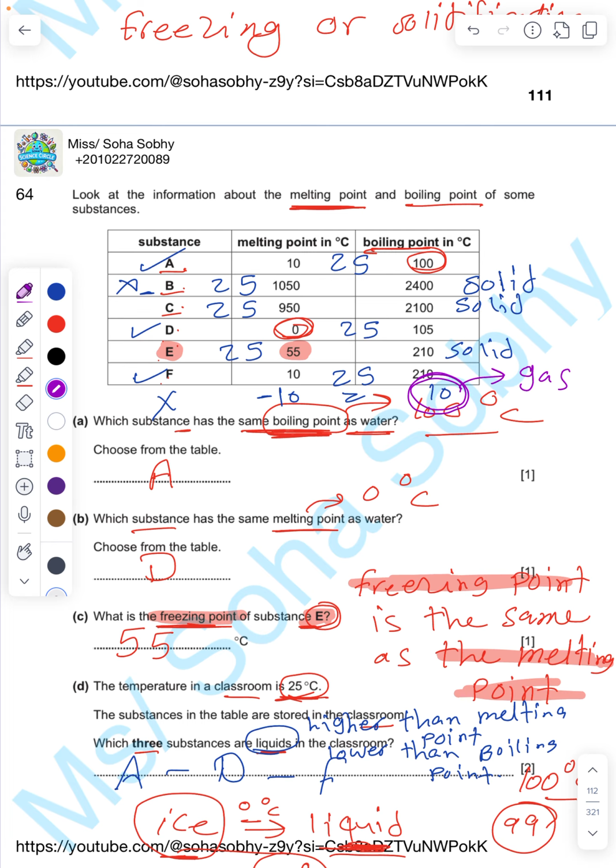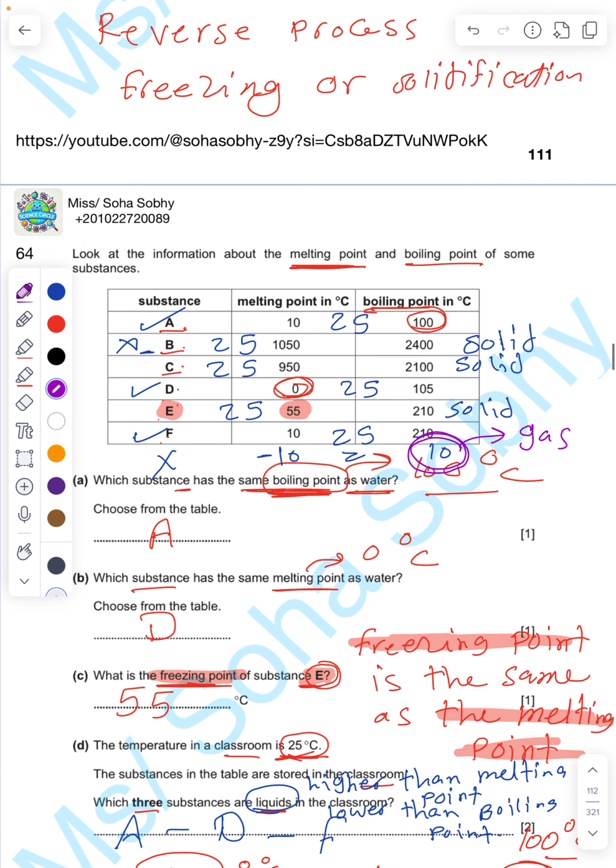So I have a rule. This rule says that if the room temperature that he gave me is higher than the melting point and lower than the boiling point, the substance is liquid. If the room temperature is lower than the melting point, the substance is solid. If the room temperature is higher than the boiling point, the substance is gas. If you want me to write it, I'm gonna write it. Okay, let's write it together.